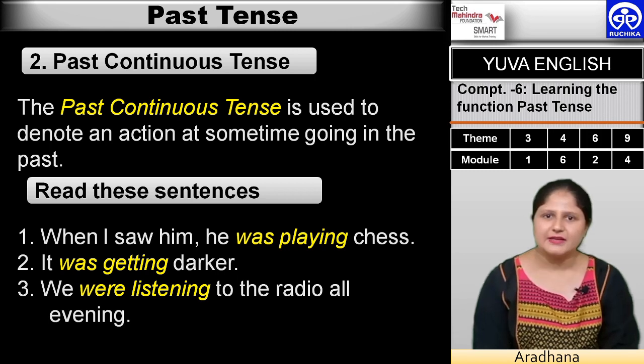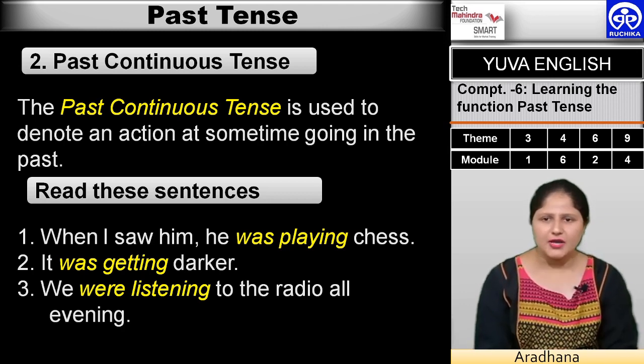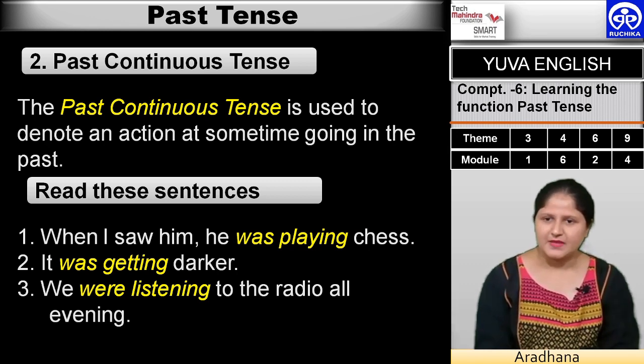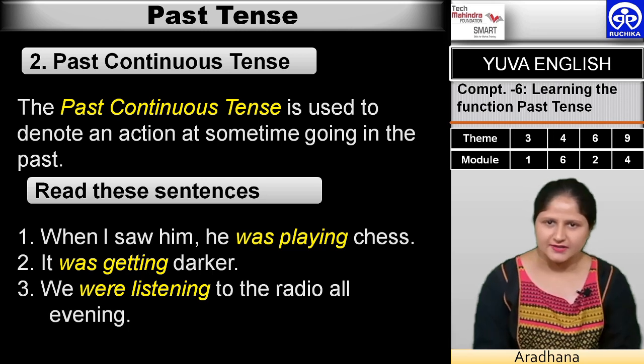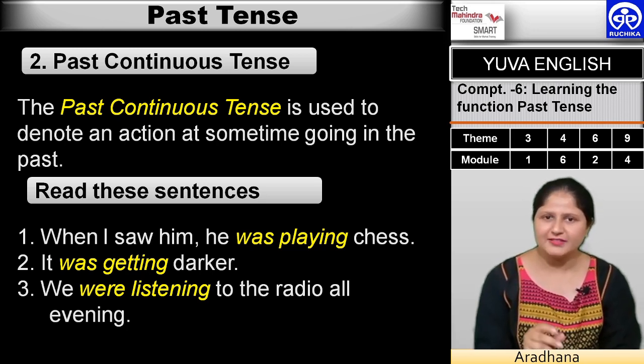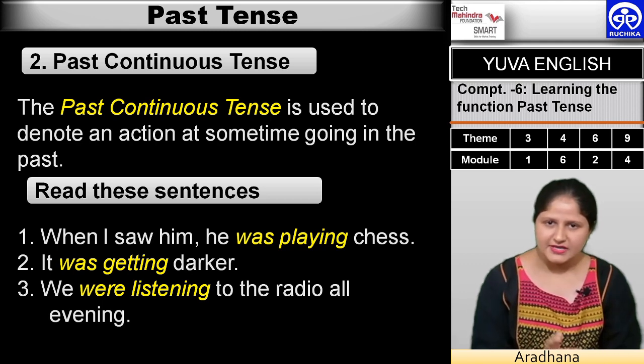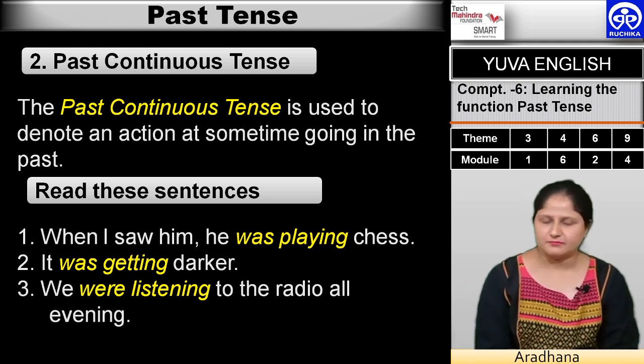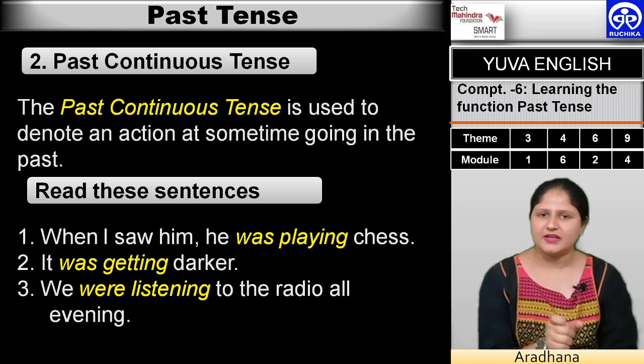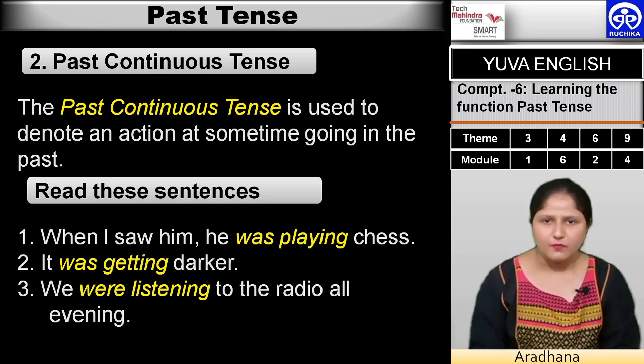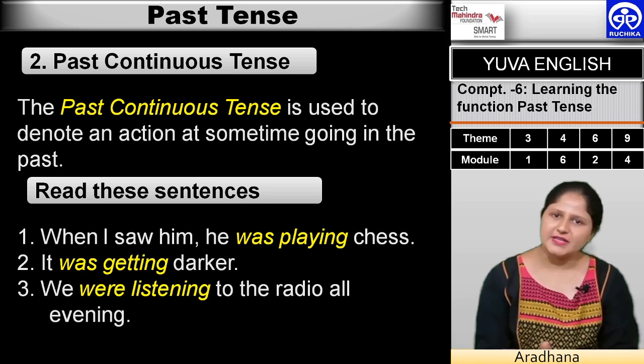Let us read the definition. It says that it is used to denote an action that was going on for some time in the past, right? So read the sentences one by one. The first sentence is, "When I saw him, he was playing chess." "Was playing," if you see, is in a different color. It is in yellow and also in italics. Why is it so? Because we are putting emphasis on the kind of tense that has been used. Playing, was playing: ing has been attached and there is was as a prefix. It is in the past continuous form.